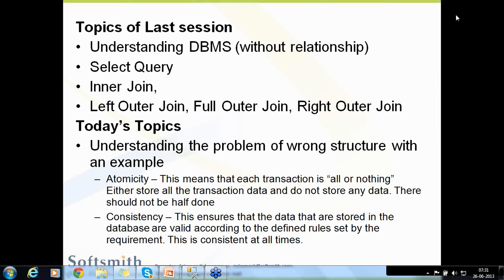Yesterday, what we have seen in the last session is understanding DBMS without relationship: select query, inner join, outer join, full outer join, right outer join.